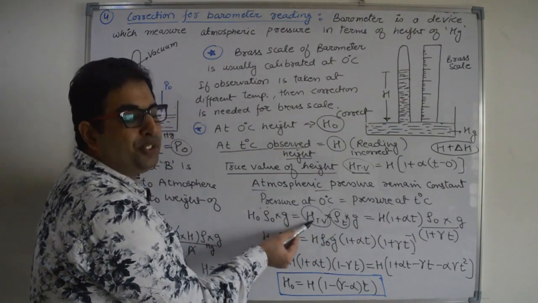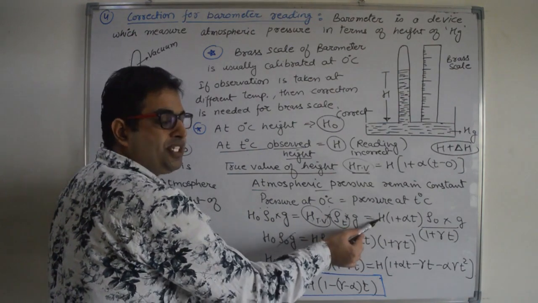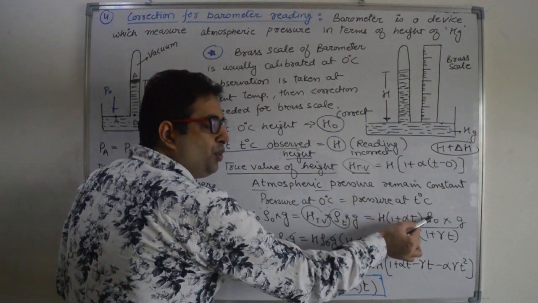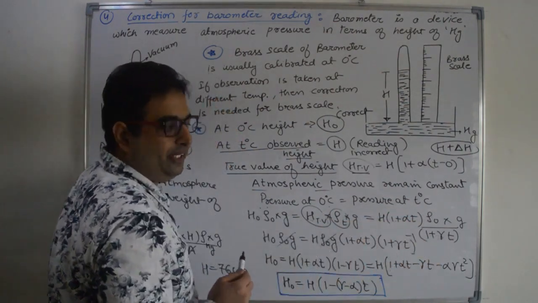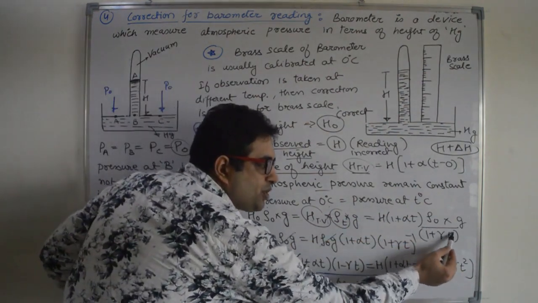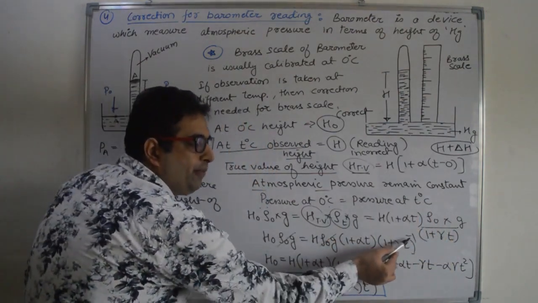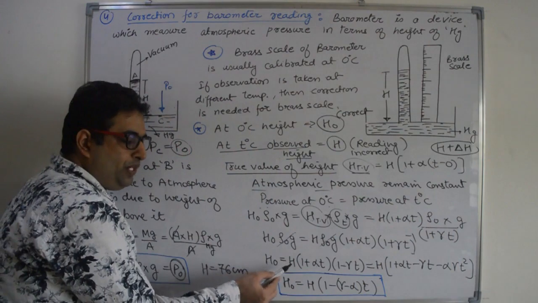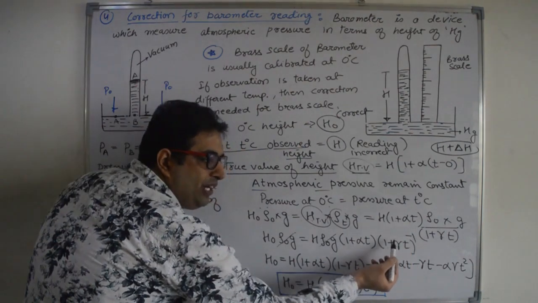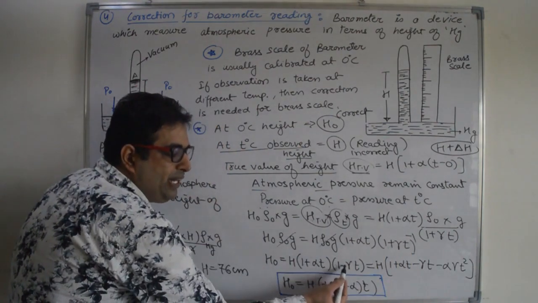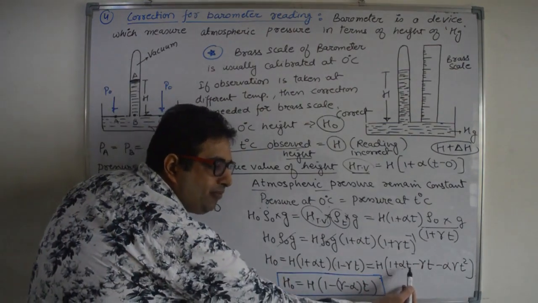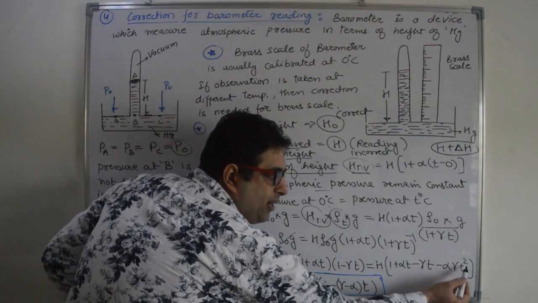Now let us put in the true value of the height of mercury. It is H into 1 plus alpha T, and the density at T degrees Celsius is rho naught divided by 1 plus gamma T. If you do the calculation, rho naught G will cancel out, and moving this quantity to the numerator, it becomes power minus 1. So H naught is equal to H into 1 plus alpha T, and by using binomial expansion this power comes in multiplication as 1 minus gamma T. Now multiply it, and you will get 1 plus alpha T minus gamma T minus alpha gamma T squared.